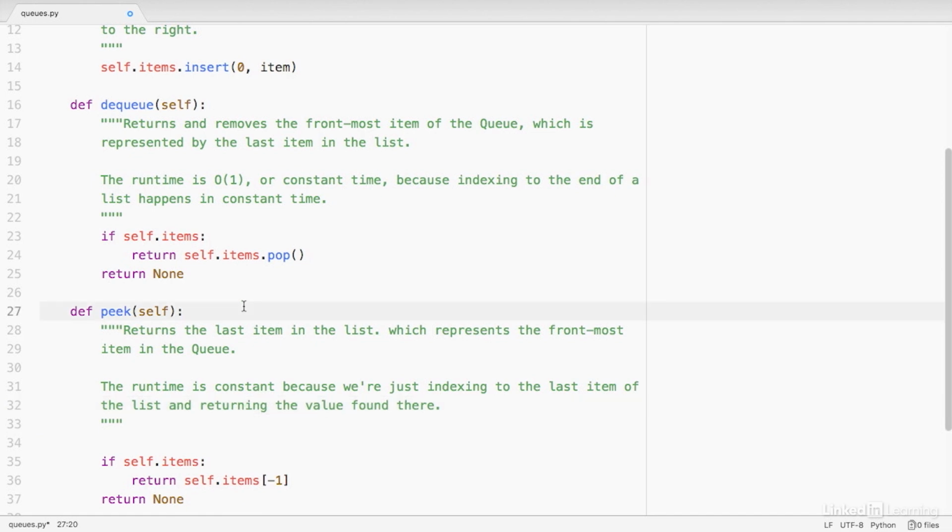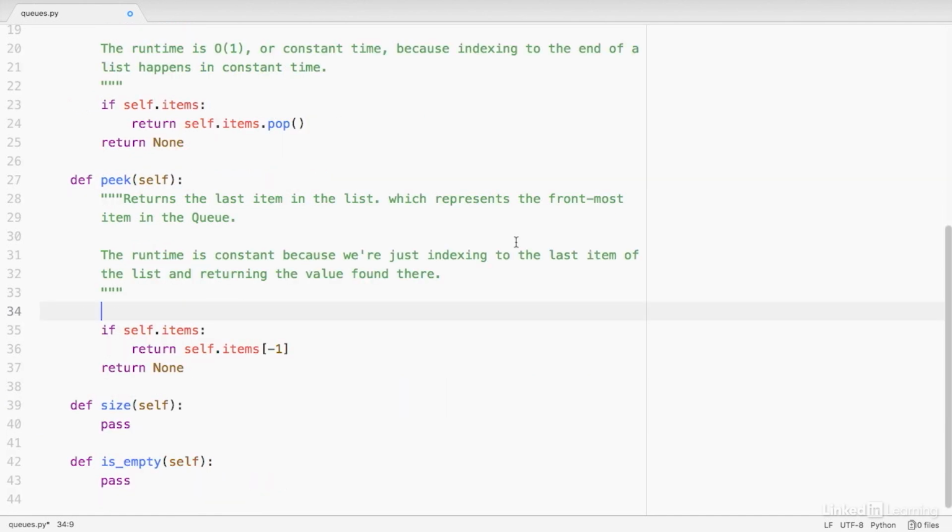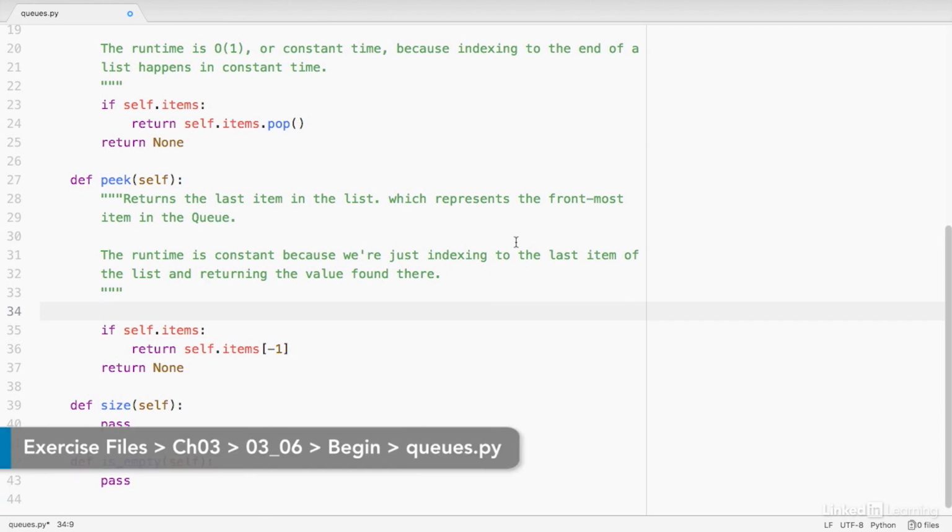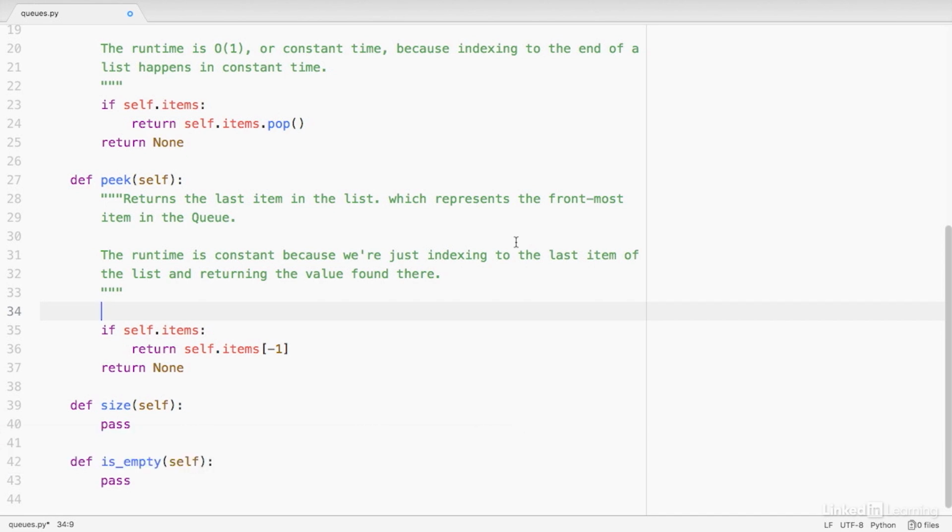And there we are. The two remaining methods we have for the queue class, size and isEmpty, are exactly the same as the size and isEmpty methods that you would use for a stack. Let's code these and then we'll test them out in the terminal.